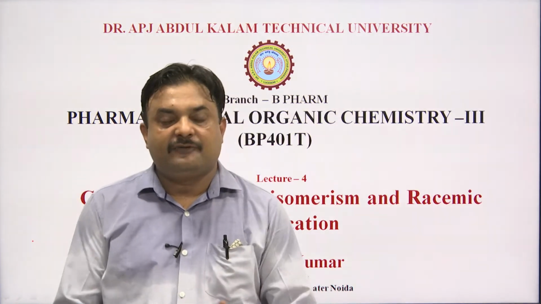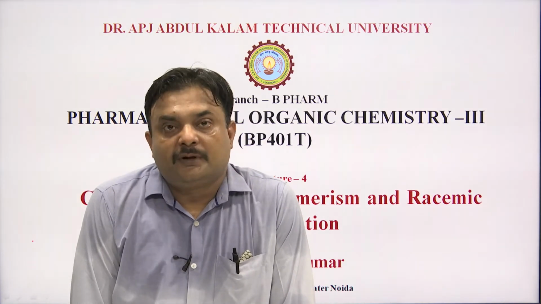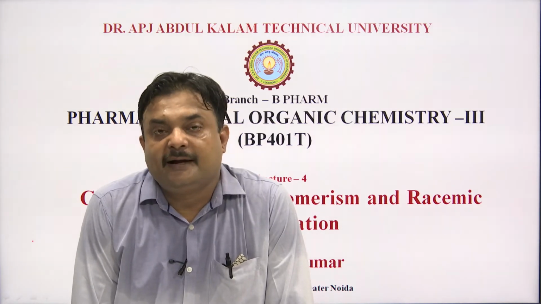In the previous lecture, we talked about different topics of optical isomerism, which include optical activity, enantiomers, and diastereomers. We also talked about meso compounds and the properties of enantiomers and diastereomers. After that, we discussed the different elements of symmetry: axis of symmetry, plane of symmetry, center of symmetry, and the alternating axis of symmetry.